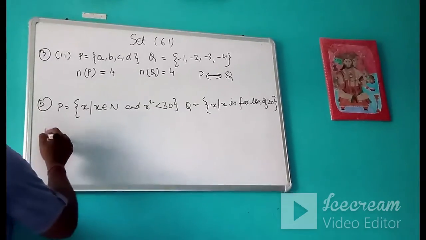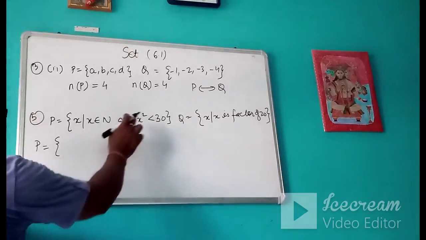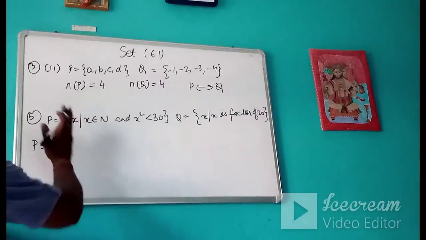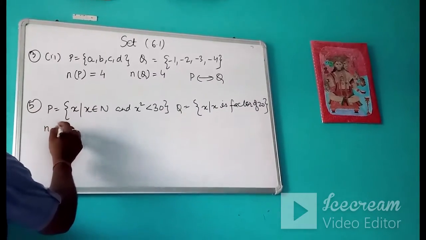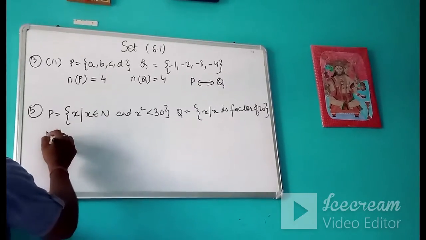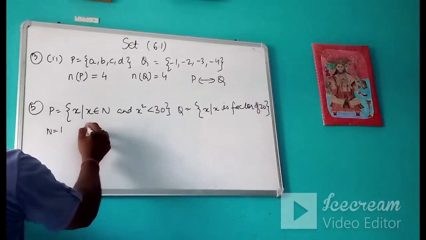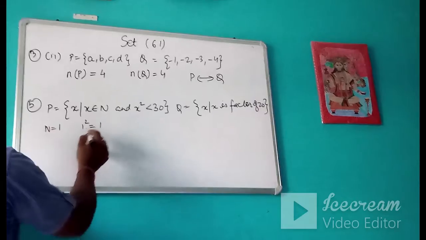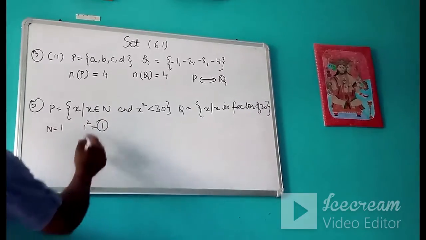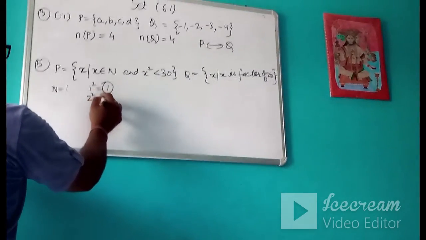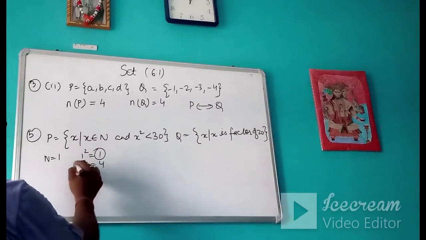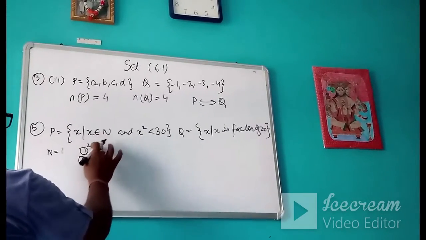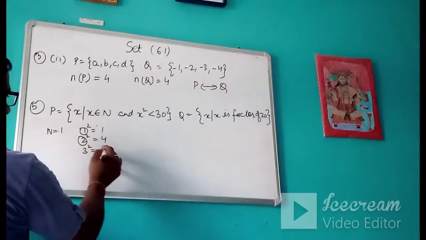We have to write the values of all the x such that x square is less than 30. If you put n equal to 1, the first natural number, 1 square is equal to 1. This is my first element. Then 2 square is equal to 4, so this is my second element. Then 3 square is equal to 9.